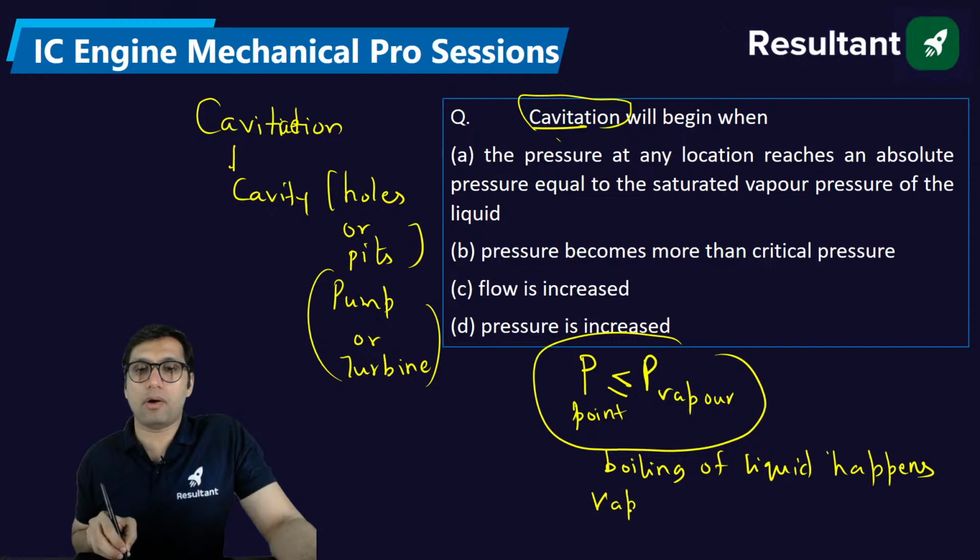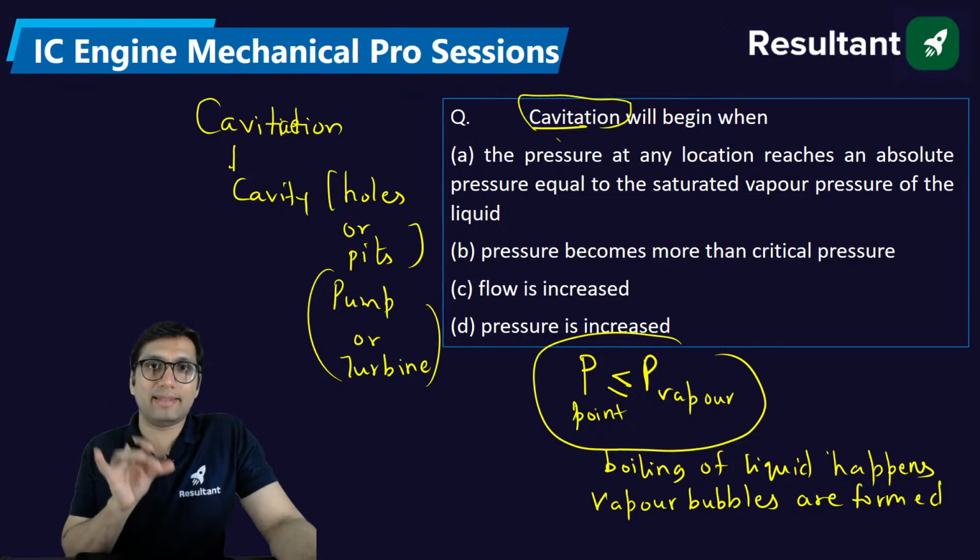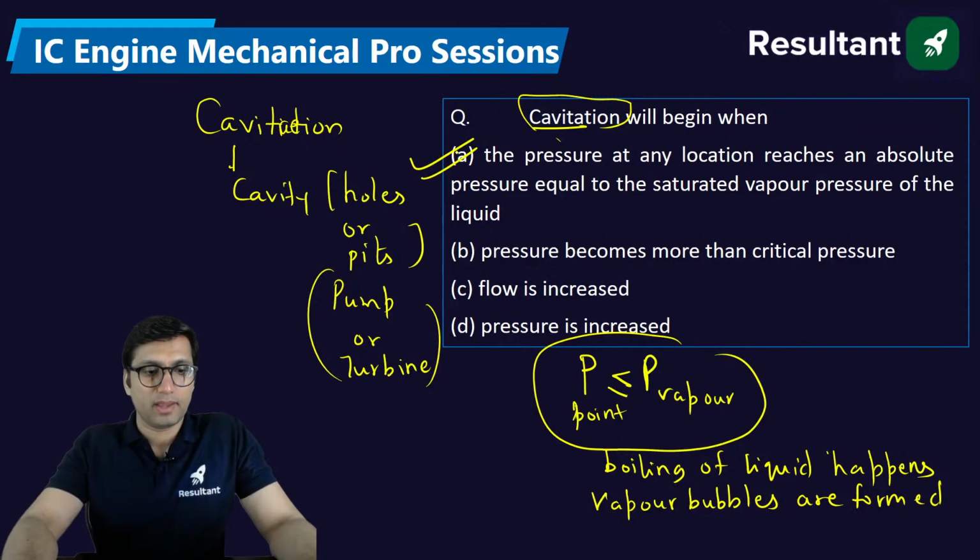Vapor bubbles are formed. When these vapor bubbles go into a high pressure region, they just burst. When they burst, they will explode and they will lead to some cavity. Okay, that is why it is called cavitation. So the answer is option A. The pressure at any location reaches an absolute pressure which is equal to saturated vapor pressure of the liquid. Either it is equal to vapor pressure or it is less than vapor pressure, then cavitation happens.